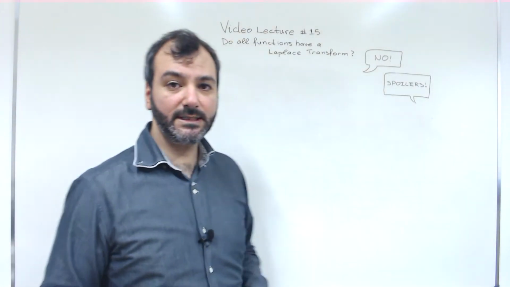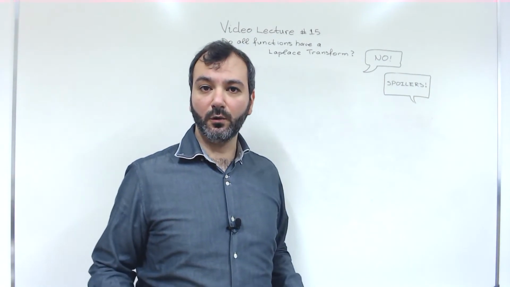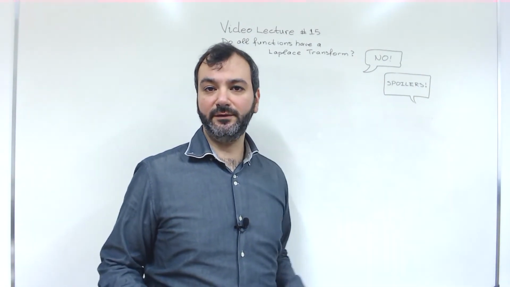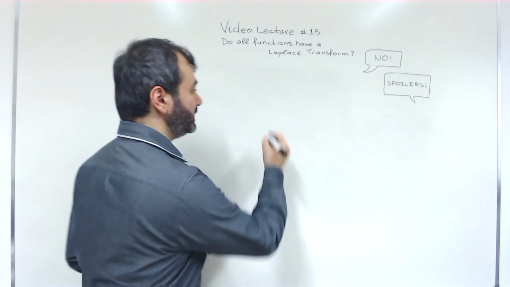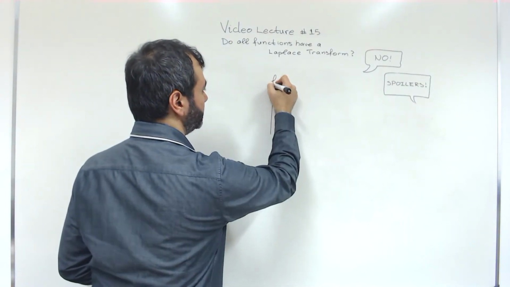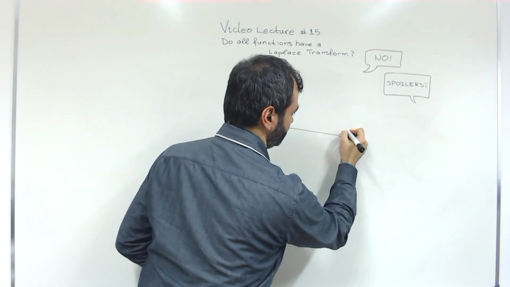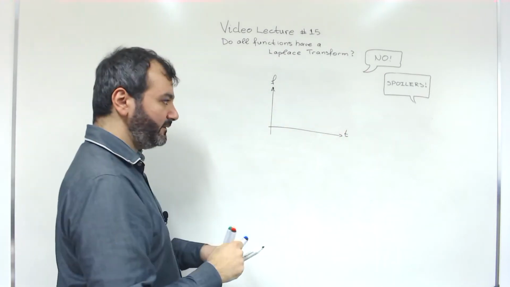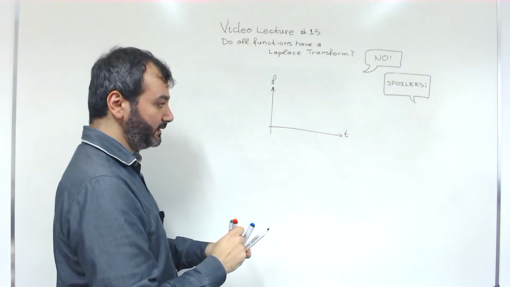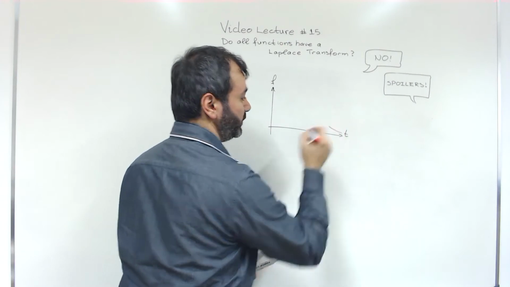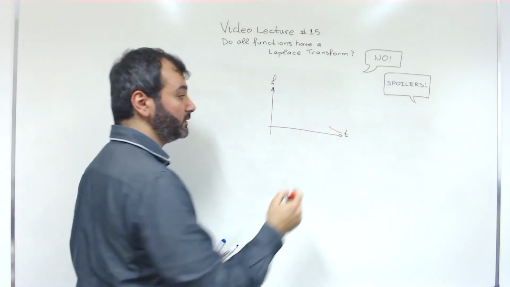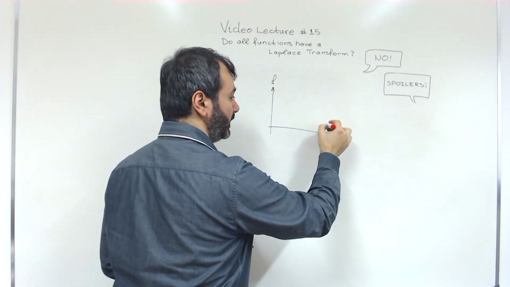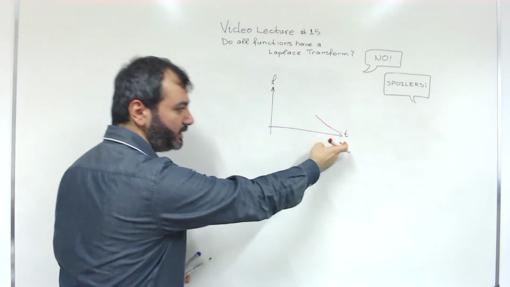Let's have a look at this example to understand what might go wrong with the function, not at infinity, but somewhere else. Let's draw a function that behaves nicely at infinity. So for example, it converges to 0. It's not fast at all. But as t goes now, let's draw it in reverse.